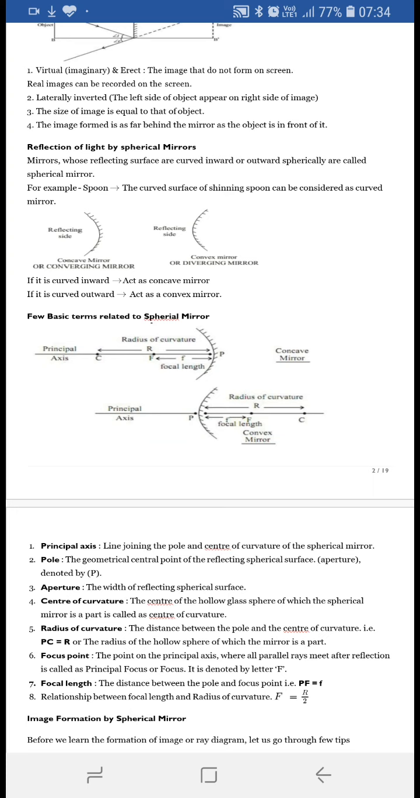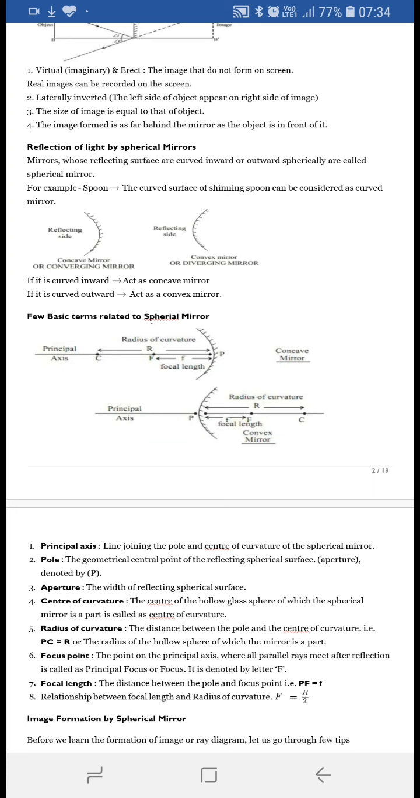We can say the width of the reflecting surface. If we take a whole glass and we take a small portion as a reflecting surface, then that is known as aperture. What do you mean by center of curvature? The center of the hollow glass sphere of which the spherical mirror is a part is known as center of curvature. What do you mean by radius of curvature?